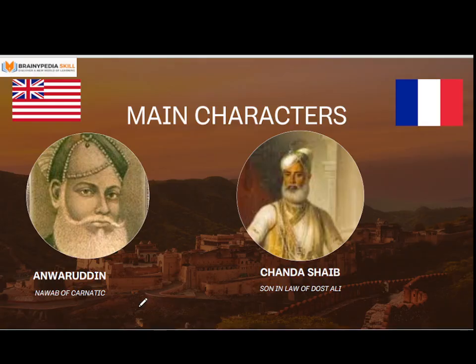So let's set up the background. There are two main characters in the Carnatic War. The first one is Anwaruddin. He was the Nawab of Carnatic. The second one is Chanda Sahib. He was declaring himself as the Nawab. He was the contender of the Nawabship. But Chanda Sahib's role is very minimal in the Carnatic War first. So for Carnatic War first, we will confine ourselves to Anwaruddin. Anwaruddin was the Nawab of Karnataka.